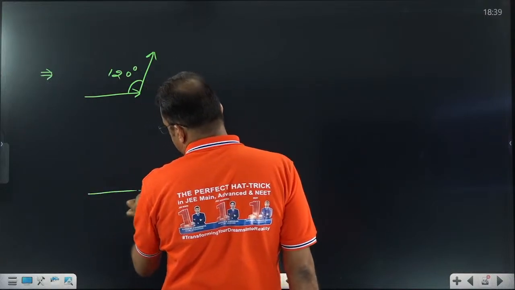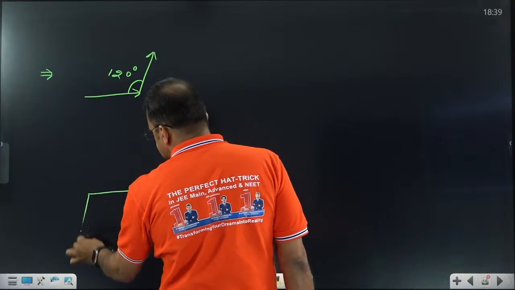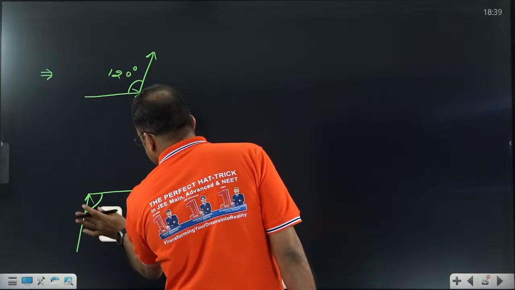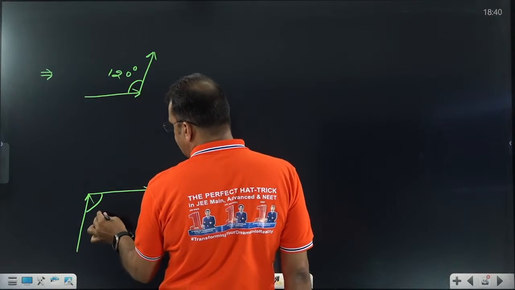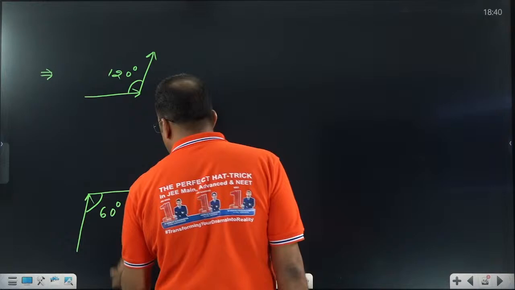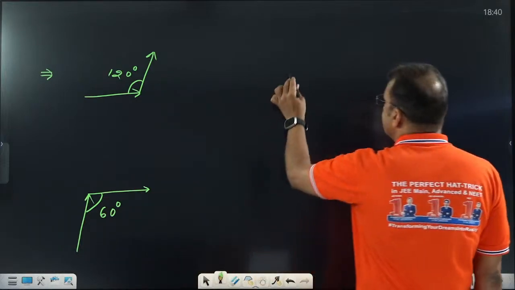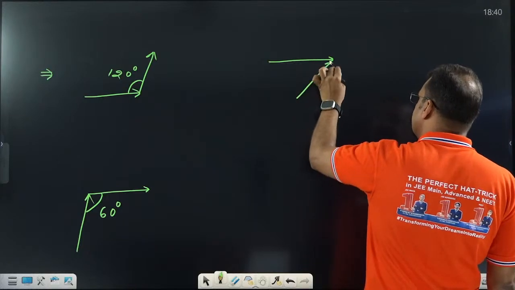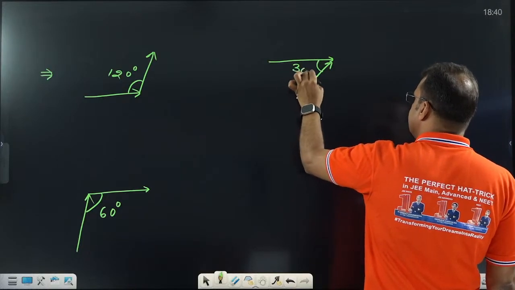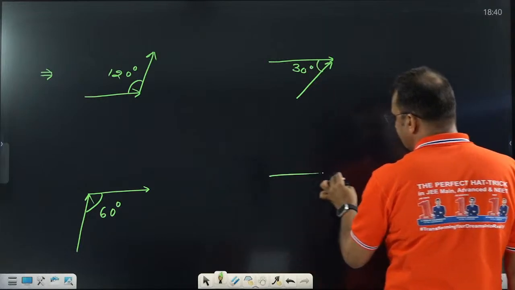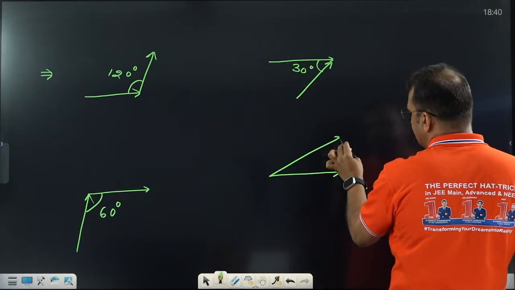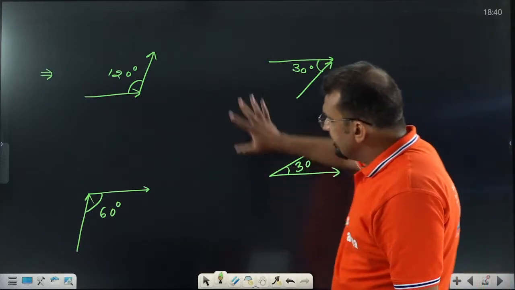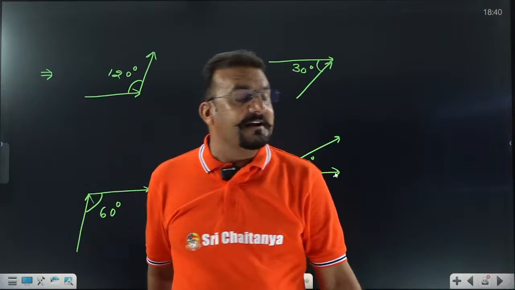Second one is given. This is the vector. This is the vector. This angle, let us assume, is given as 60 degree. Tell me fast, what is the defined angle? Third one is this one and this one. This angle is 30 degree. This is given. Fourth one, this one and this one, this angle is 30 degree. What you have to find? You tell me first what is the defined angle and write in the comment box.